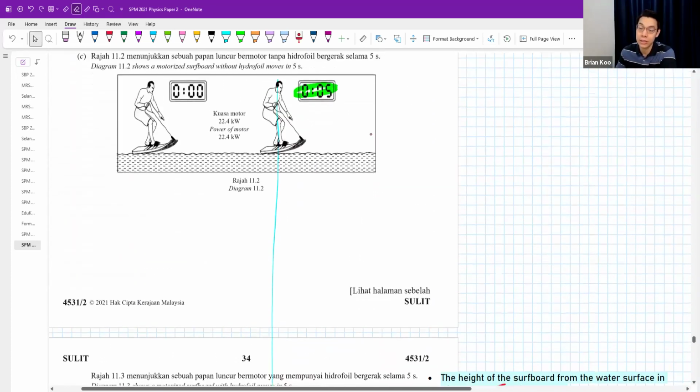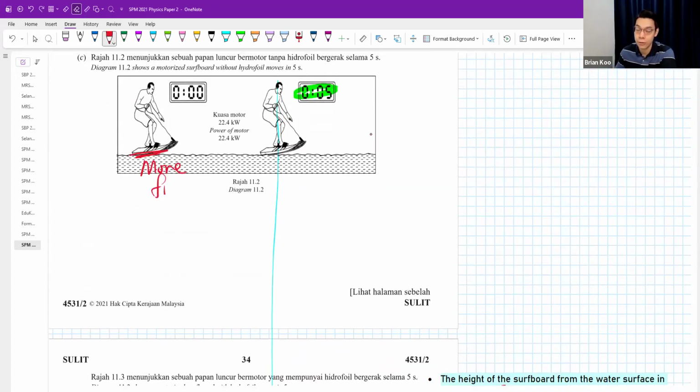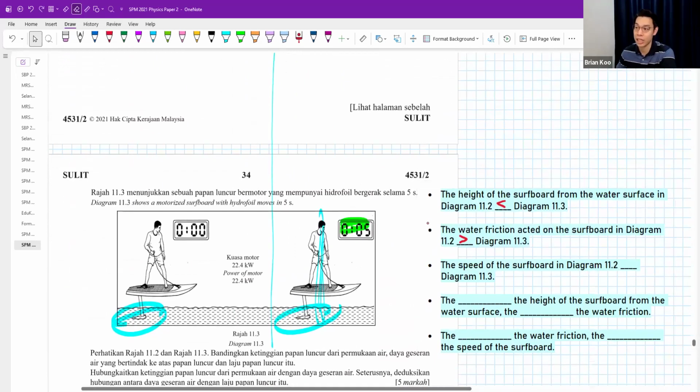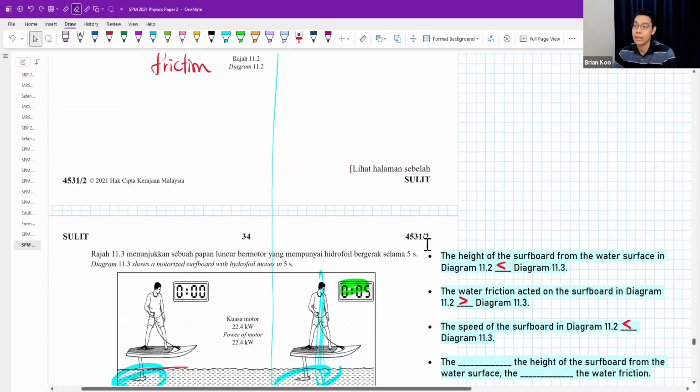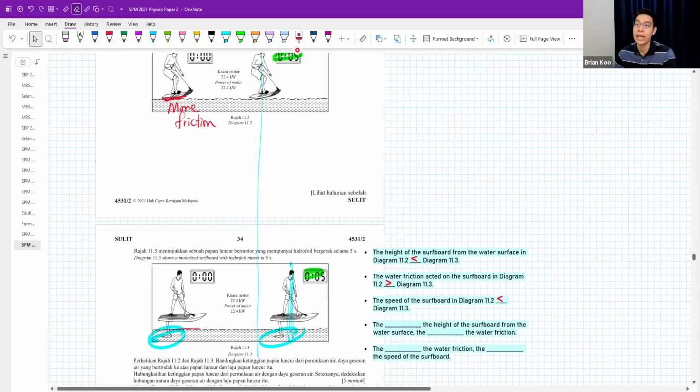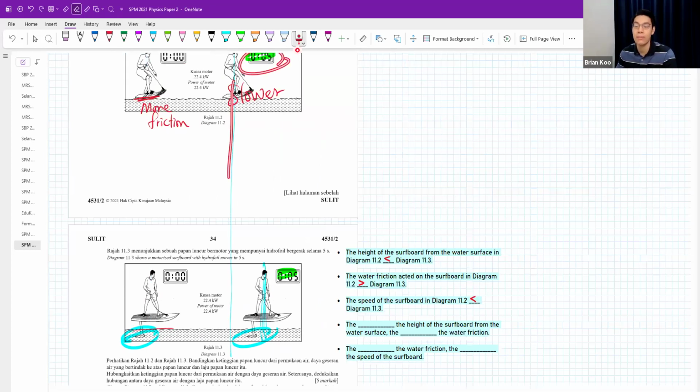More friction. 11.3 never touch the water surface, less friction. Okay, so 11.2 more friction. The speed of the surfboard in diagram 11.2 is less than. This guy is slower. You see, in 5 seconds, it traveled less distance compared to this guy in 5 seconds.